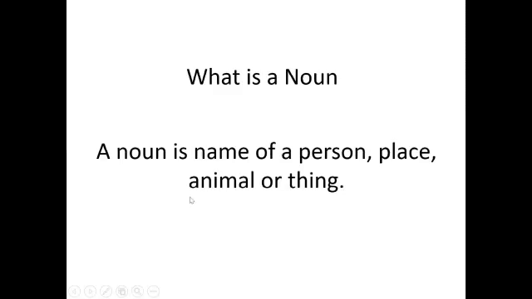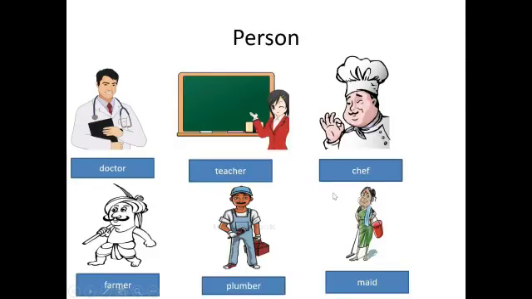What is a noun? A noun is a name of a person, place, animal or thing. I'll repeat again. A noun is a name of a person, place, animal or thing. Let's see few examples for person.